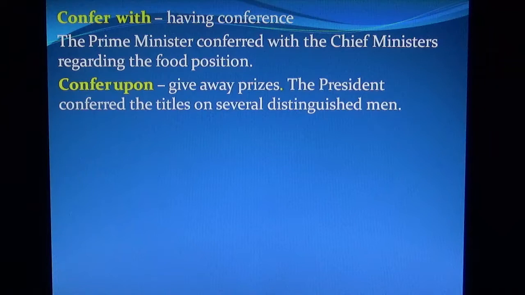Confer upon means give away prizes. The President conferred the titles on the several distinguished men.